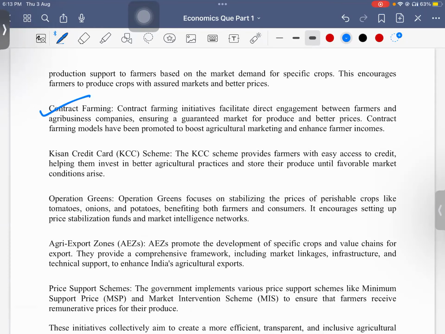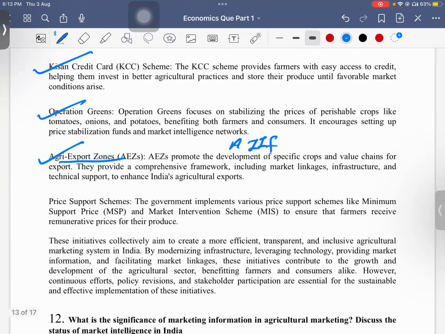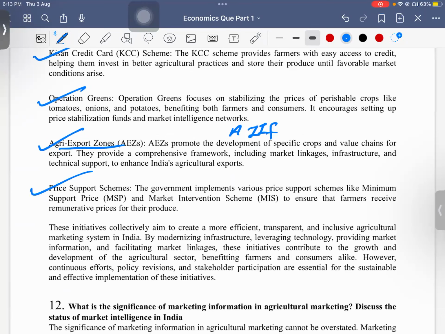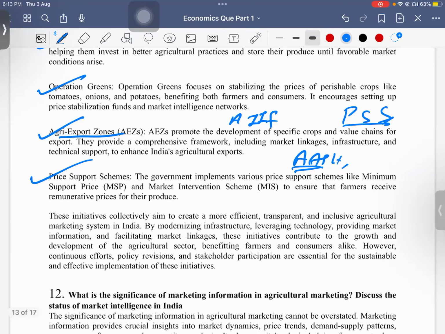Then you know about contract farming, Kisan Credit Card, Operation Green, Agri Export Scheme, Agriculture Infrastructure Fund, and Investment Infrastructure Fund. And also you can write about the PM-AASHA scheme, the price support scheme. All these things will help us. And we can say that by modernizing infrastructure, leveraging technology, providing market information, and facilitating market access, these initiatives can be better utilized.